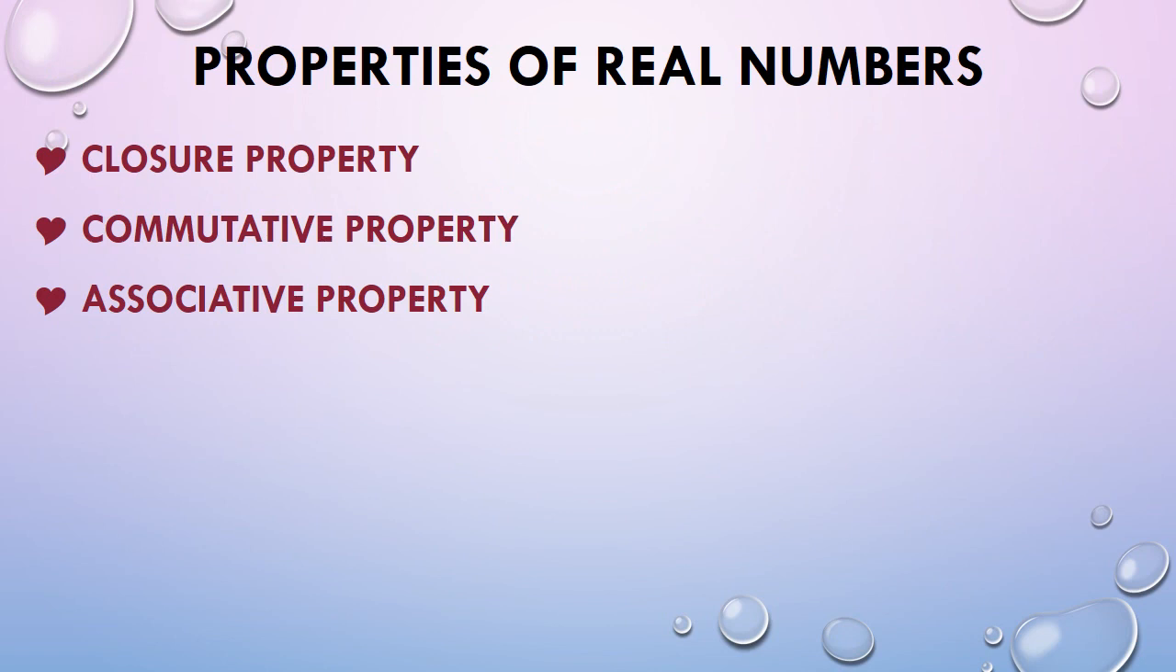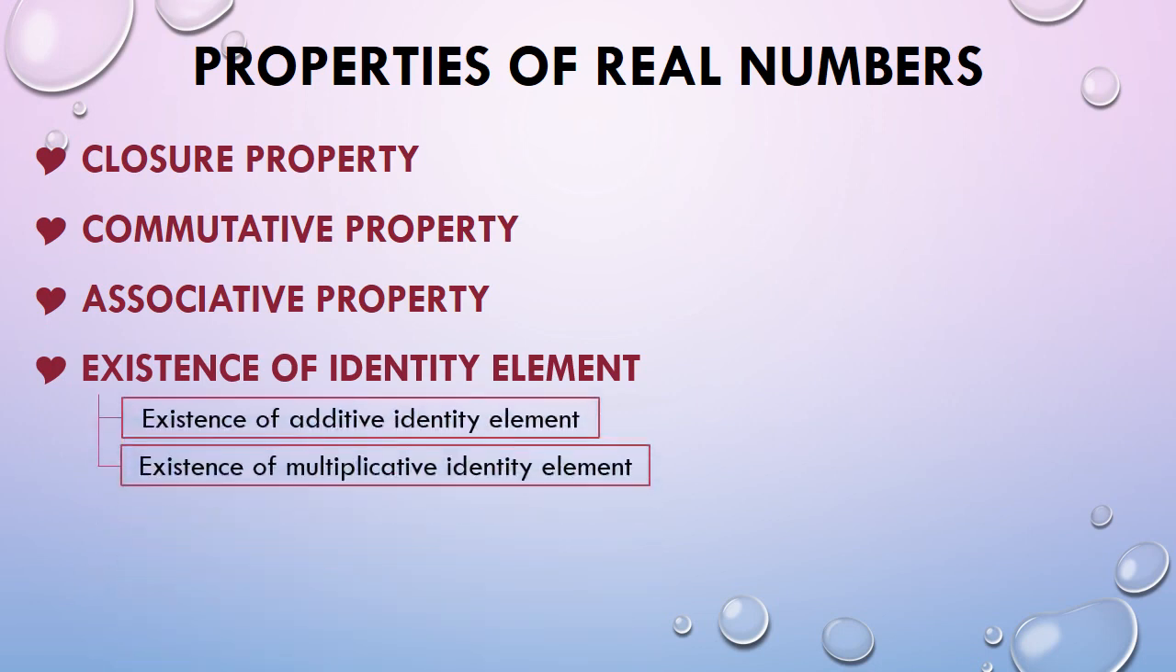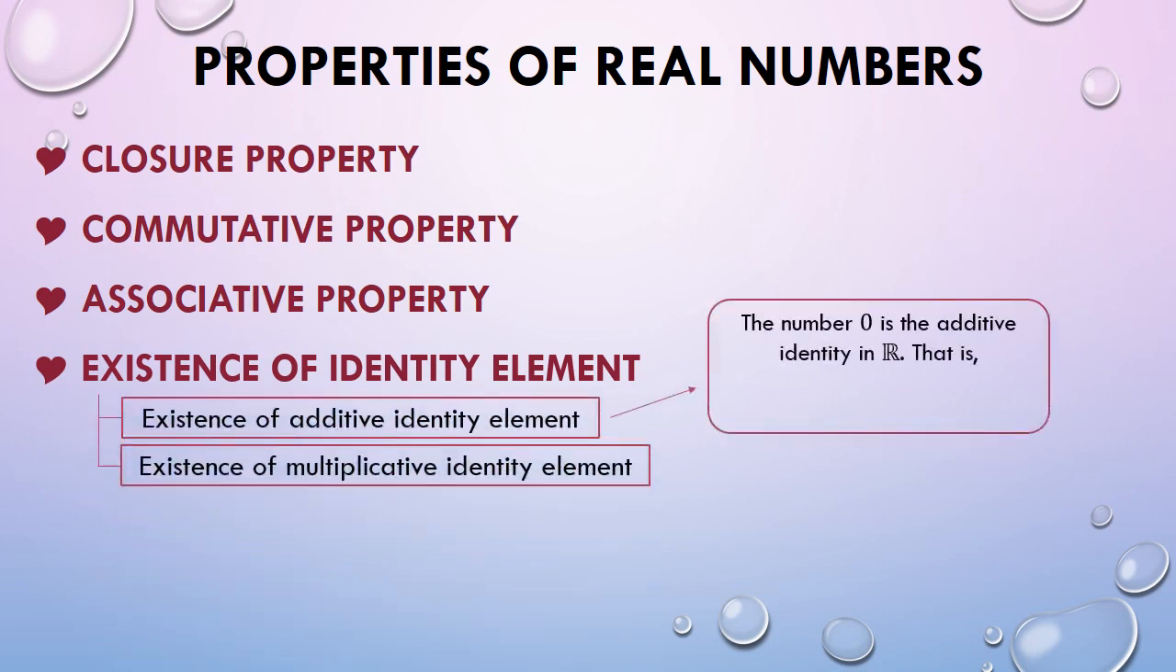The fourth property is the existence of identity element. This property is again categorized into two, the existence of additive identity element and the existence of multiplicative identity element. Let us first discuss the existence of additive identity element. In this property, 0 is used as an additive identity element which satisfies this equation.